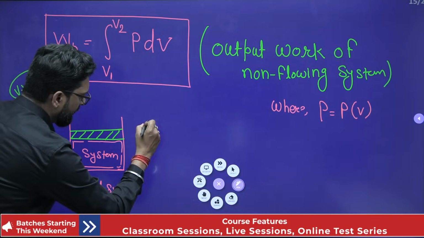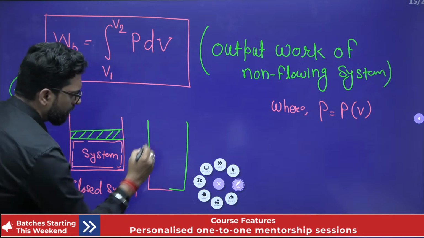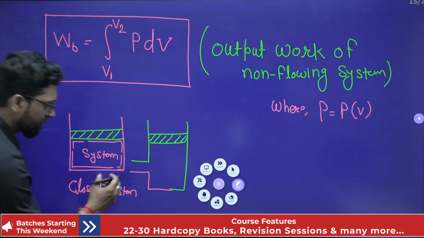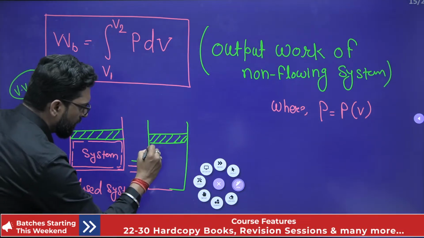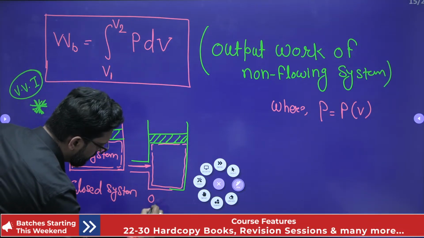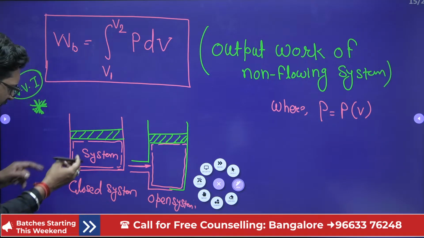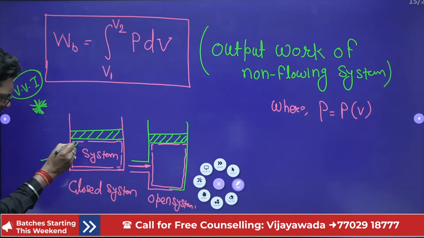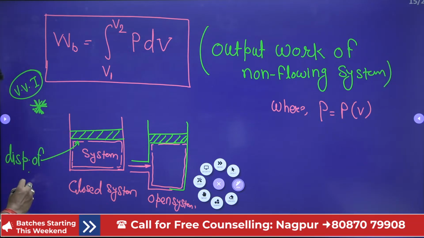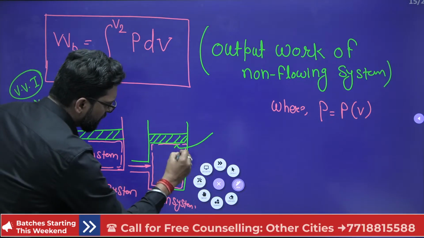If we take this type of system, in which mass flows in, and we take this as our system, this is our open system. In this, the boundary will displace, displacement of a boundary, yes or not? And in this case, this is also displacement of a boundary.